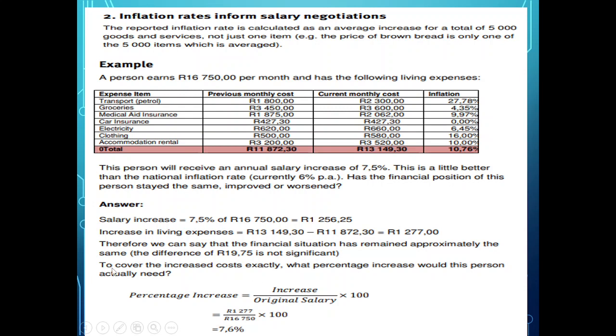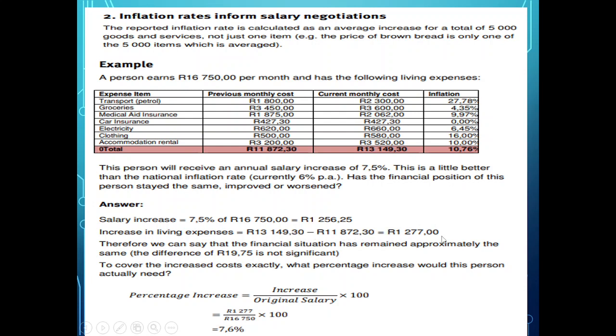Now, what are they doing here? They say to cover the increased costs, exactly, to cover this amount that it increased, how are we going to do it? So they say, what percentage increase should this person actually need? So they need this amount, right? Remember, this is how much the money went up, from what they used to spend to what they spend now.